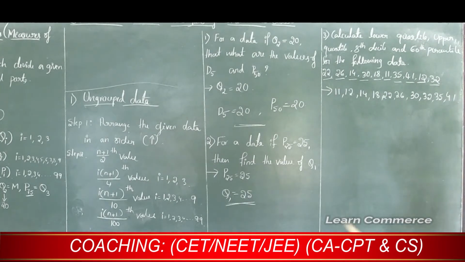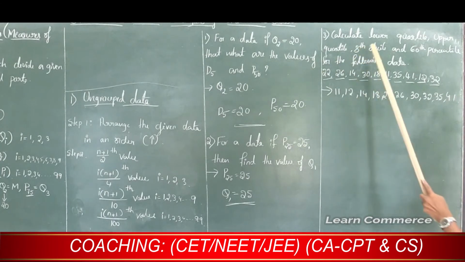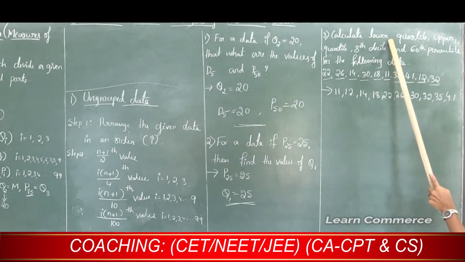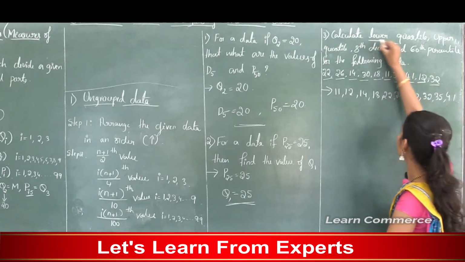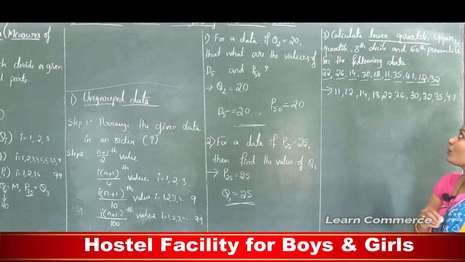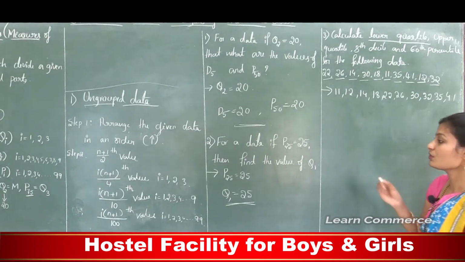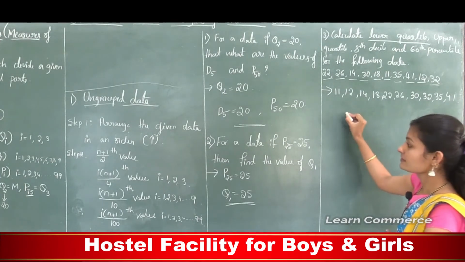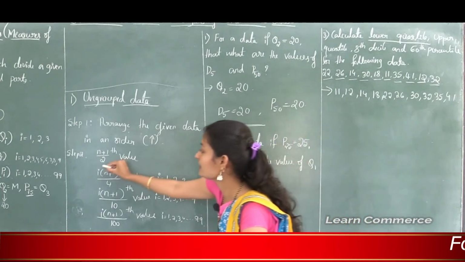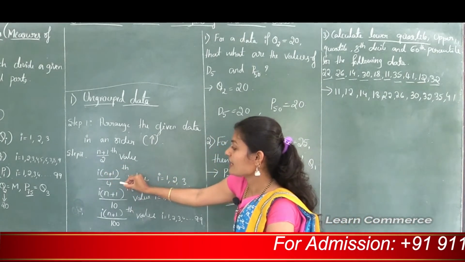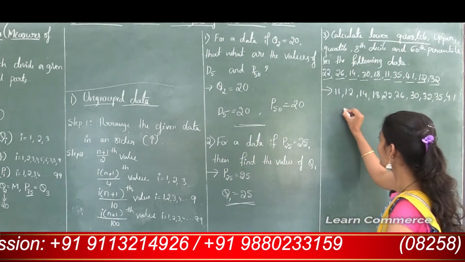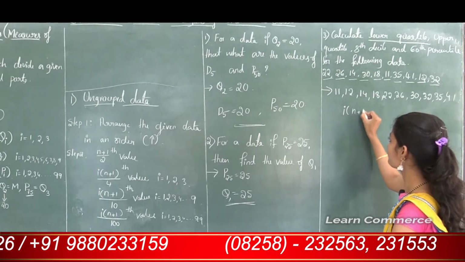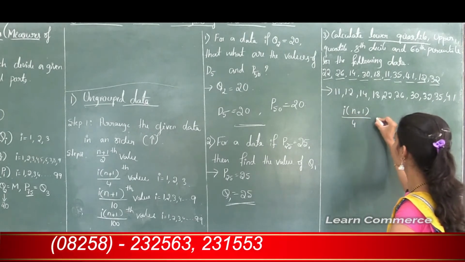Before going to step 2, see the question. The question is to calculate the lower quartile, upper quartile, 8th decile and 60th percentile. First let's see how to calculate the lower quartile, that is Q1. Now move to the quartile formula. The quartile formula is i into (n plus 1) divided by 4th value. Here i takes the value 1, 2, 3.